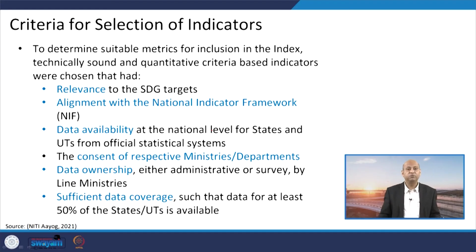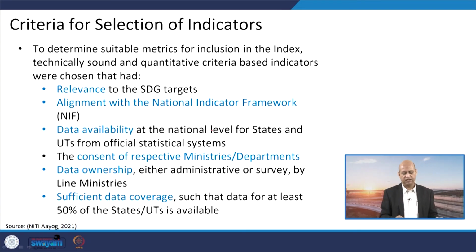Then data availability is very important. If data is not available and we propose some indicator, it is useless. So we should check data availability, and if there is scope for increasing data availability in a particular sector, that can be done, and accordingly a new indicator can be proposed.